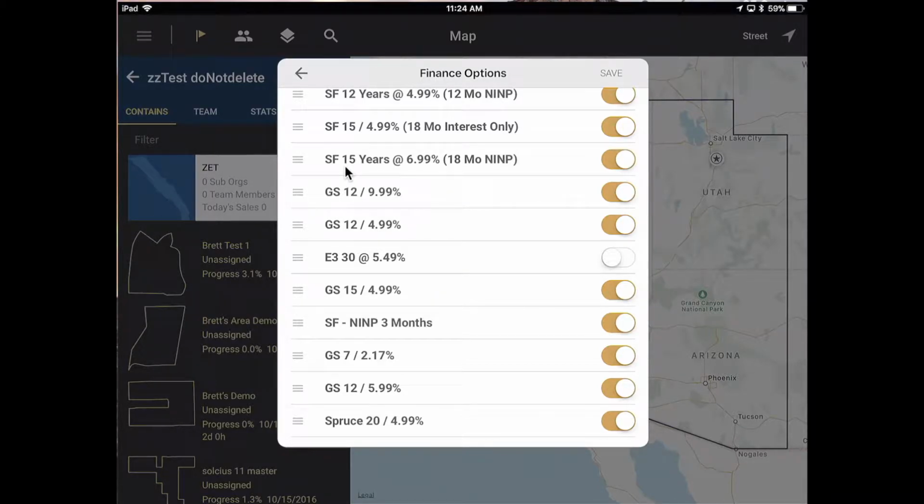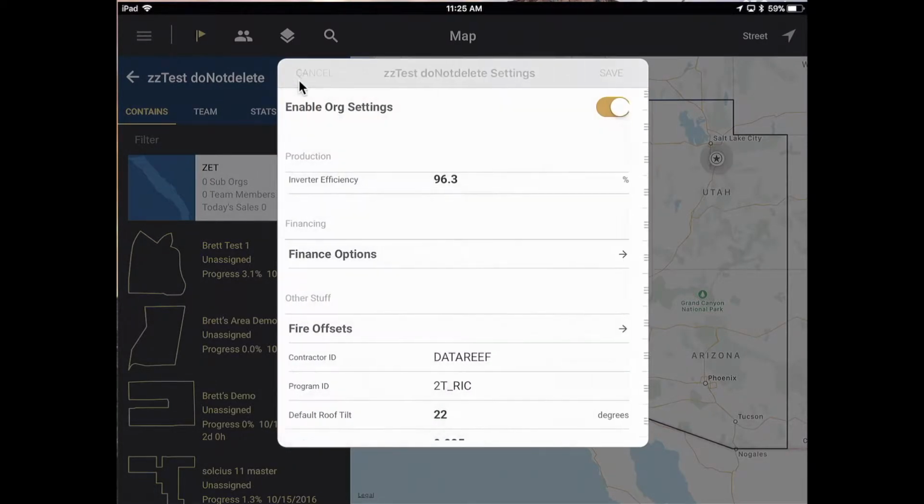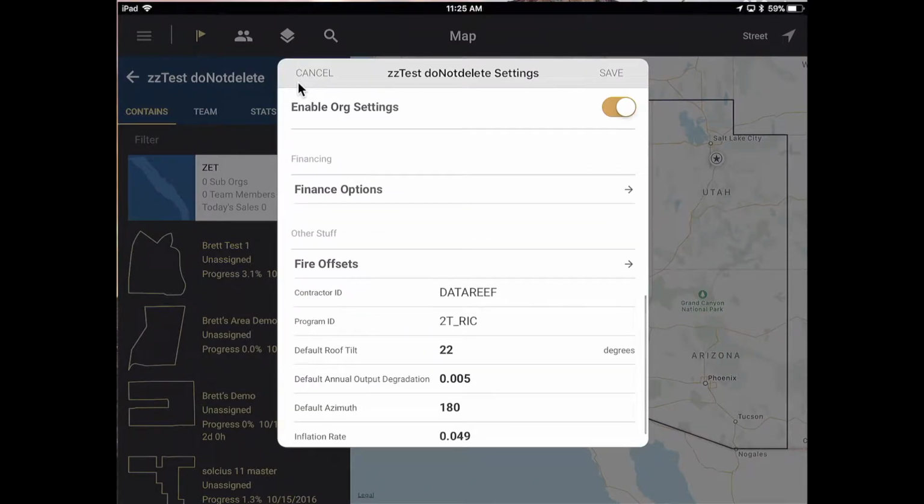If you do need to add an additional financing option, simply call DataReef. It does not take long at all for us to get that information on the back end, on the servers, which will then surface here for you and allow you to manage and manipulate those as needed. If you have ones that you're not using anymore, that's fine. You don't need to make a phone call. Just simply turn those off for your organization, and they will not surface for your end users as they're out working with the customers. So that's your finance options.